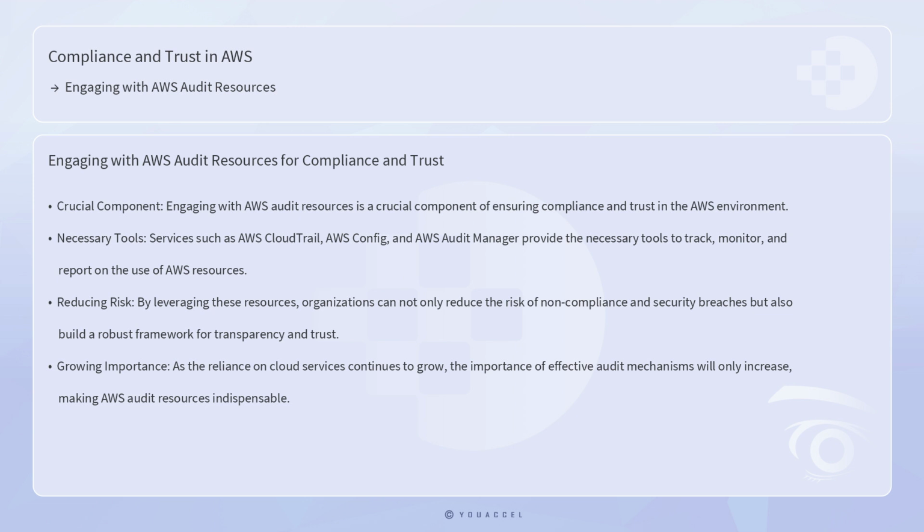By leveraging these resources, organizations can not only reduce the risk of non-compliance and security breaches, but also build a robust framework for transparency and trust. As the reliance on cloud services continues to grow, the importance of effective audit mechanisms will only increase, making AWS audit resources an indispensable part of any organization's compliance strategy.